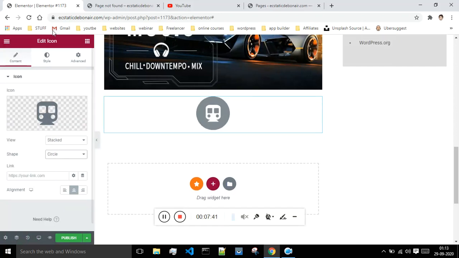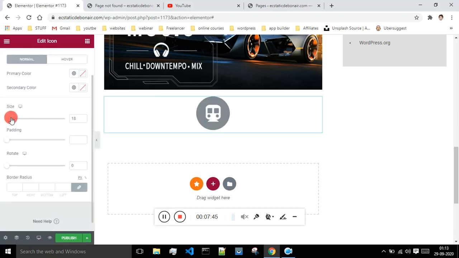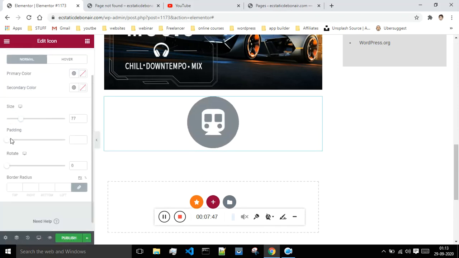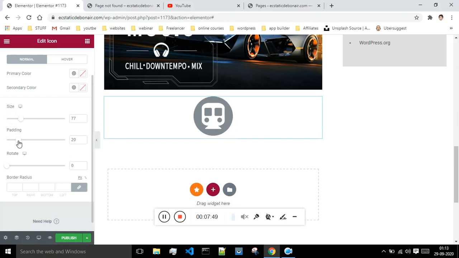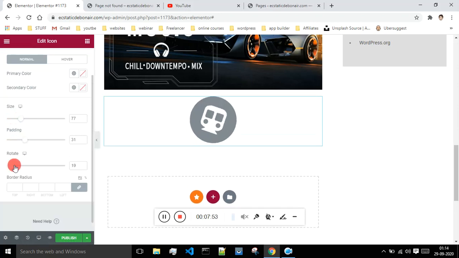I will just go for circle. Then this is the styling. You can just change this size, and you can just change the padding and all. Padding is basically the outer spacing, and this is the rotation. If you want to rotate it and all, then you can do that.